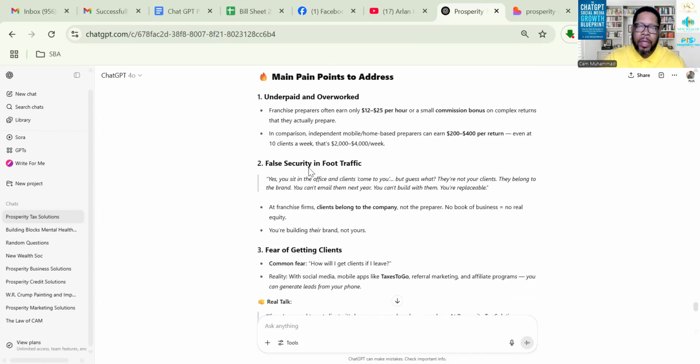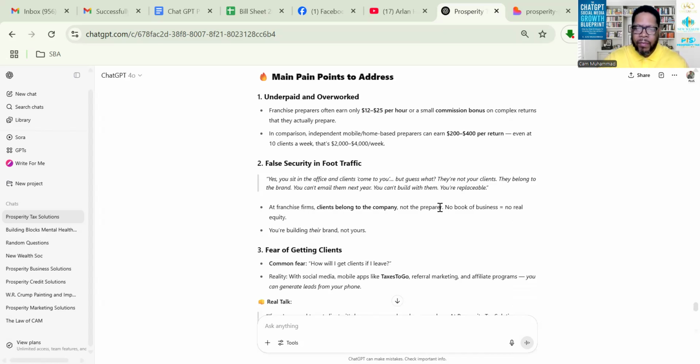False security and foot traffic. It talks about how, in the digital world that we live in, one day that brick and mortar situation is going to be obsolete. At franchise firms, clients belong to the company, not the preparer. And definitely when you're working with Prosperity Tax Solutions, those are your clients. Even though you're working with us, they're your clients. If you ever decide to leave, we're not holding you hostage. We're not holding your clients hostage. If you ever decide to leave and not work with us, you take your clients with you.